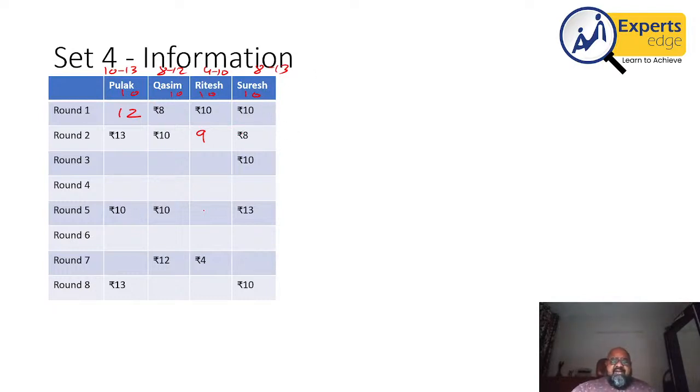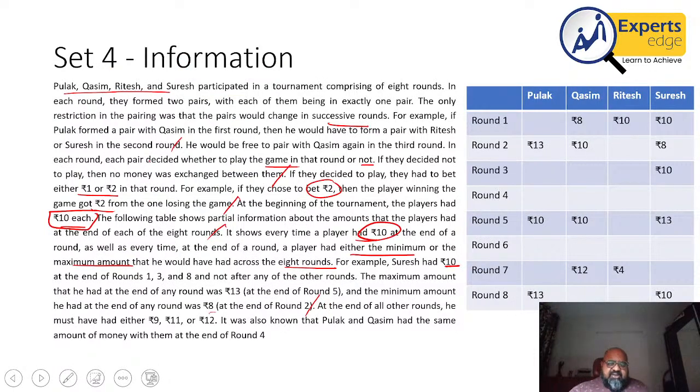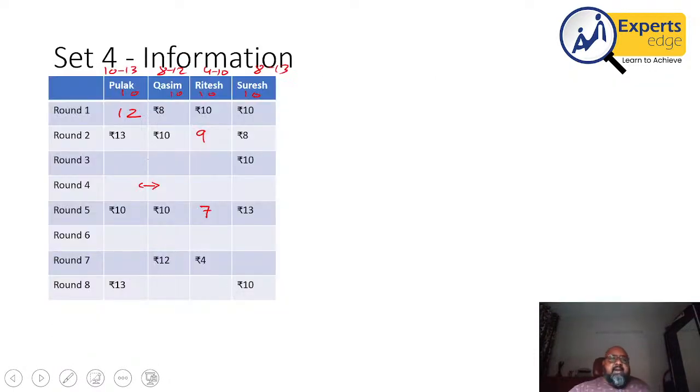Round 5, 10, 10 and 13 is there. Therefore, this number has to be 7 so that the sum comes out to 40. Also, it was given, I think, that in round 4, these two people had the same amount of money. Let me check. Had the same amount of money in round 4, yes. Right. If I have to fill further, I would probably start with maybe these rounds, or let us fill other numbers first and then come to this round.